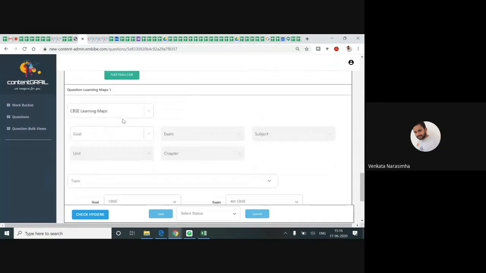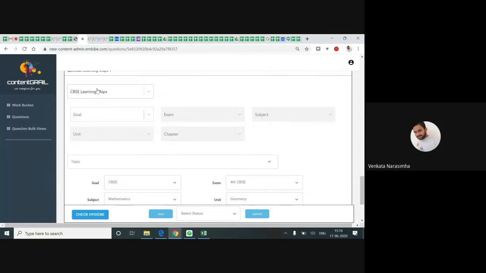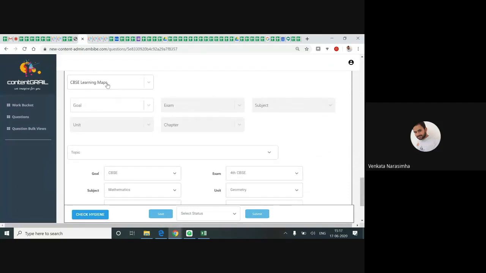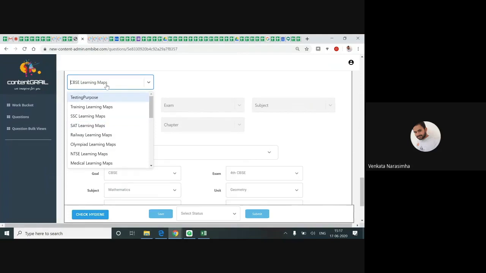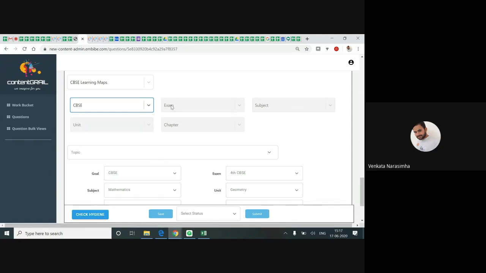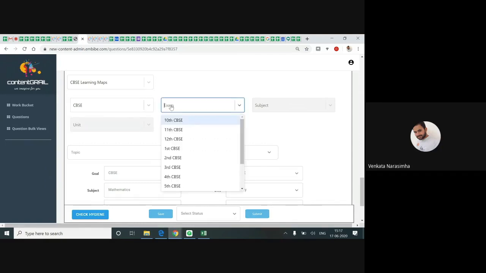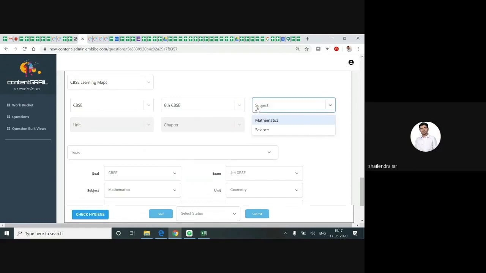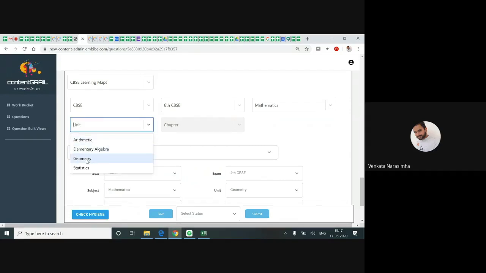Now, the last part of the question is CBSE learning maps. Click on learning maps and tag CBSE learning maps only, not Imbibe learning maps. In goal, you tag CBSE exam. What grade are we doing? Sixth grade. Subject mathematics, unit geometry, chapter circle.